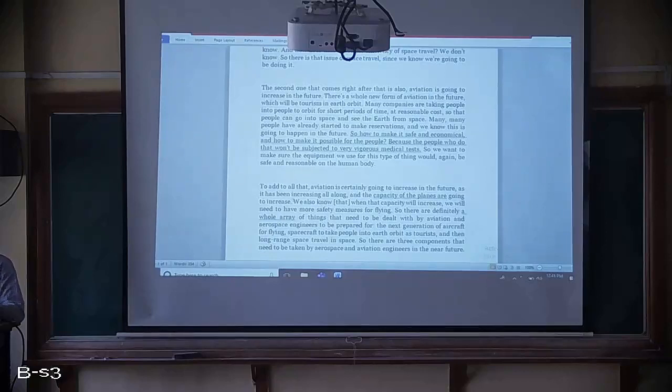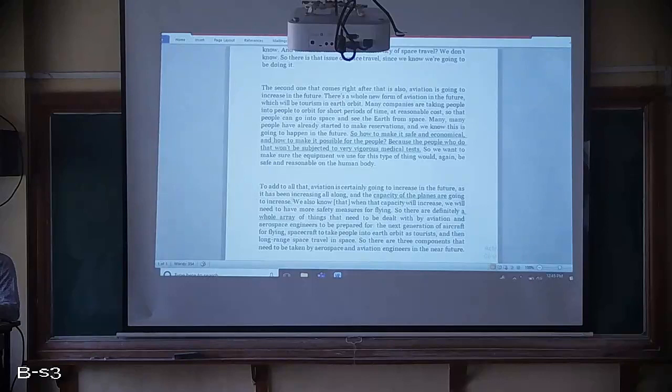So you have to see the economic part also, along with the safety of the people. And before sending them for tourism, we need to check their medical condition. For that, different equipment is required, so that also they have to develop. So all these are some challenges while building space travel tourism.